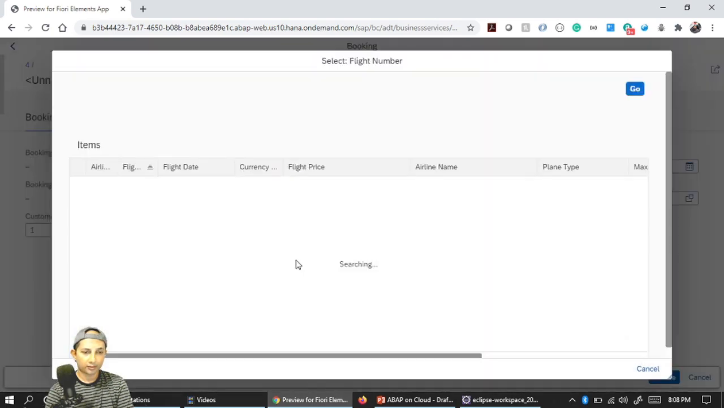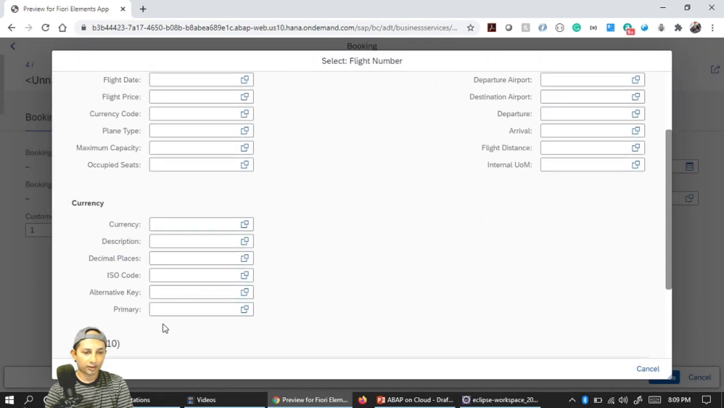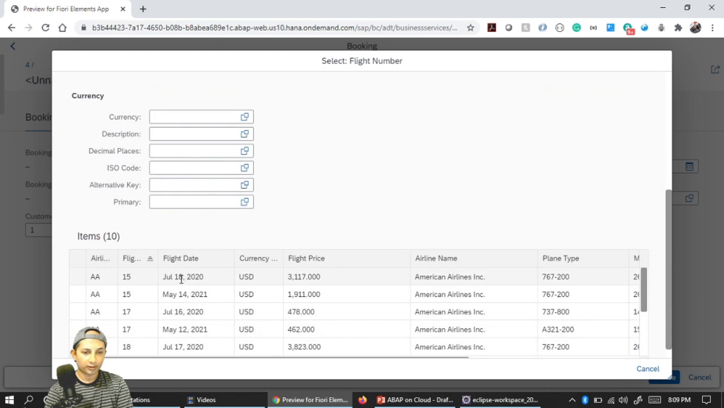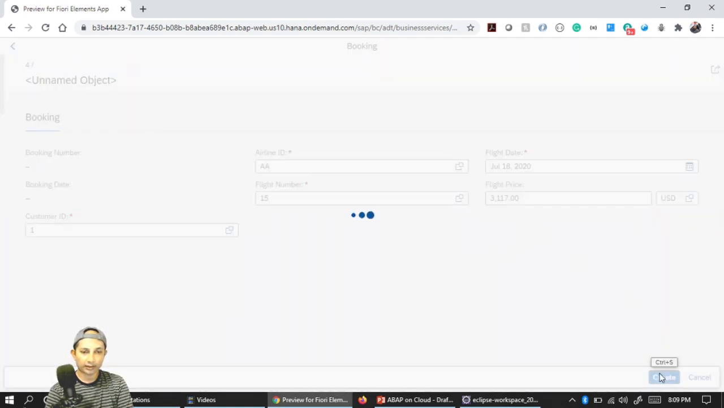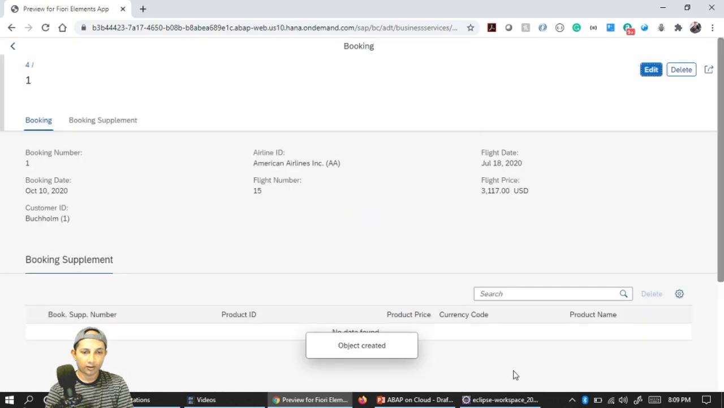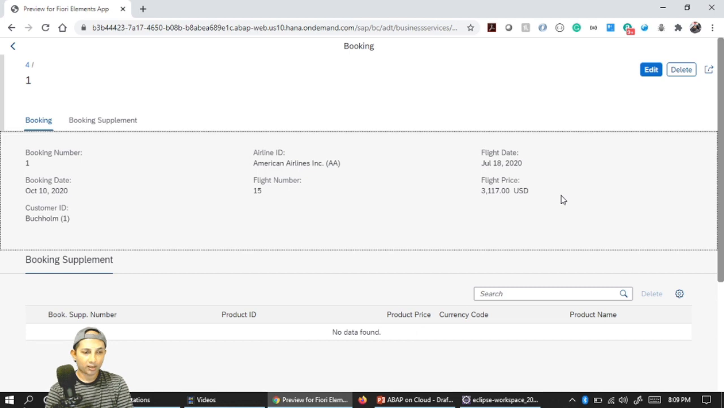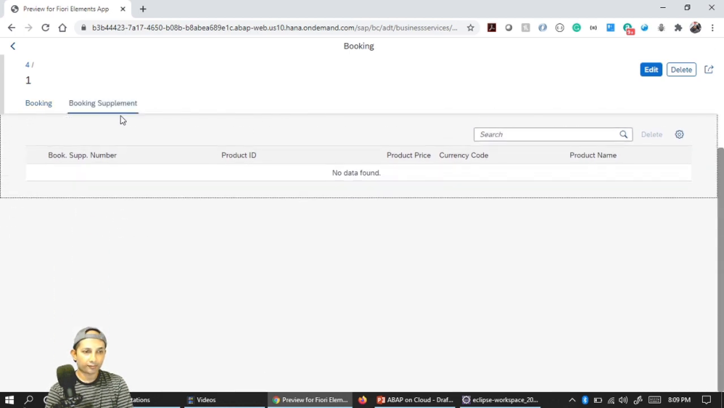and let's say this is the amount I want to do. Click on create. Okay, so booking got created. So now obviously I can create a booking supplement. But the problem you see, under booking I cannot do a booking supplement, right?